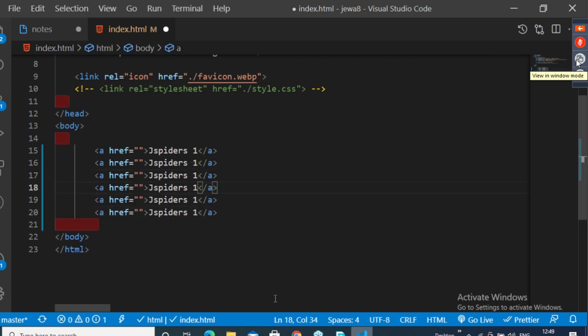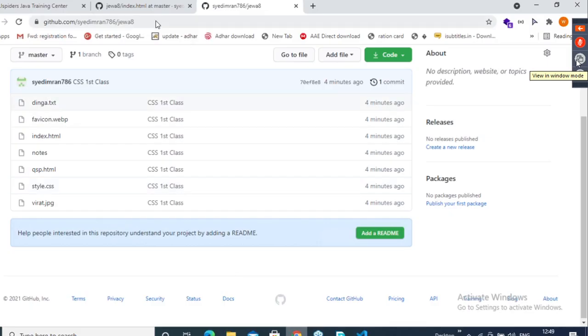Okay, done. So we got this. Super. So now JSpiders 1, JSpiders 2, JSpiders 3, like this. I'll change this, guys. JSpiders 3, then JSpiders 4, JSpiders 5, JSpiders 6. Save this. Okay, execute this in browser. So now reload the page.